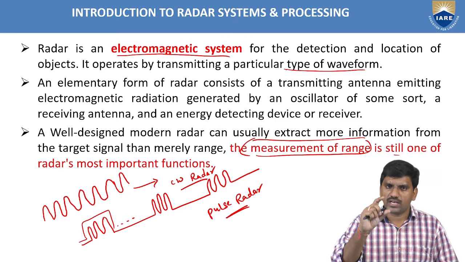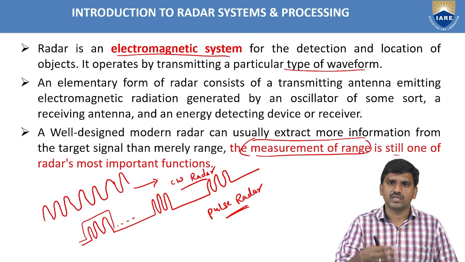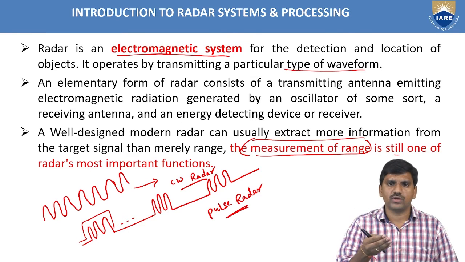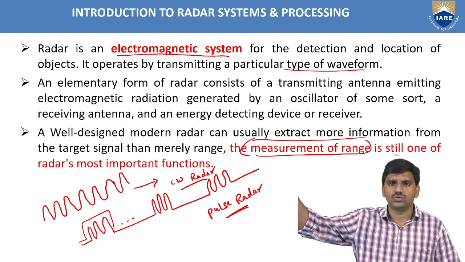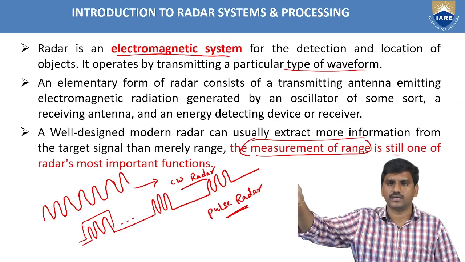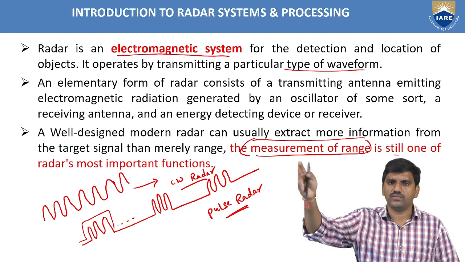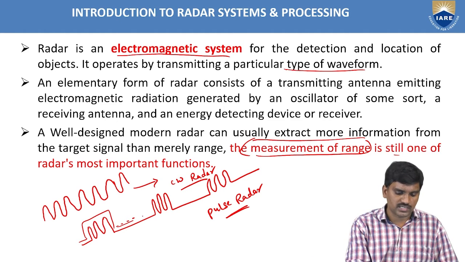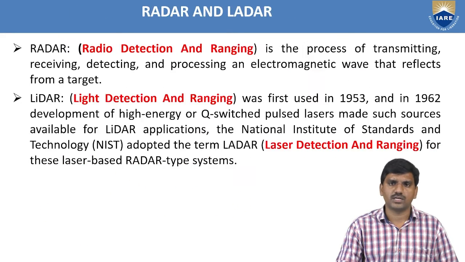Based on the type of electromagnetic signals, radars are of two types: continuous wave radar, CW radar, and pulse radar. In continuous wave radar, the sinusoidal signals continuously move from transmitter to target. In pulse radar, the same signal passes, but the signals look like pulses, so it is called pulse radar. So this is about the introduction of radar systems and processing.